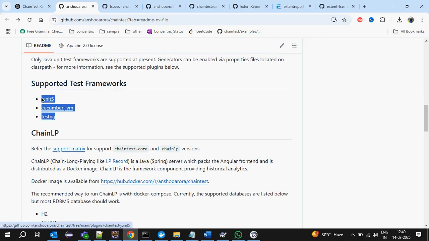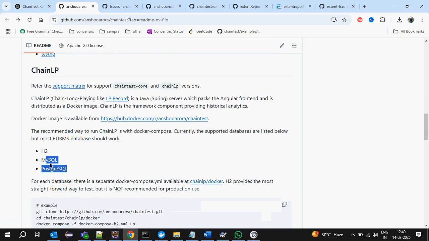How to enable? Currently it is supporting JUnit 5, Cucumber JVM, and TestNG. We will see that. What are the integration steps? To use Docker, we have to download these images. It currently supports H2 database, MySQL database, and PostgreSQL database. These three databases it will support currently.